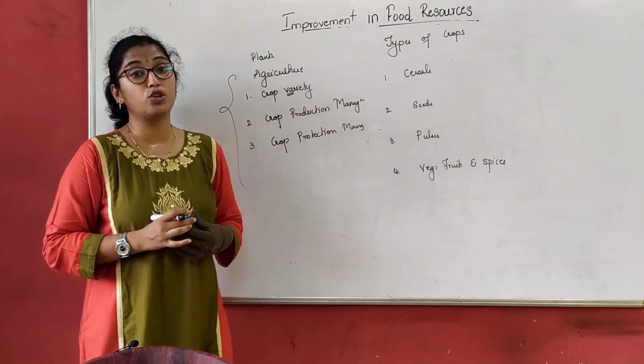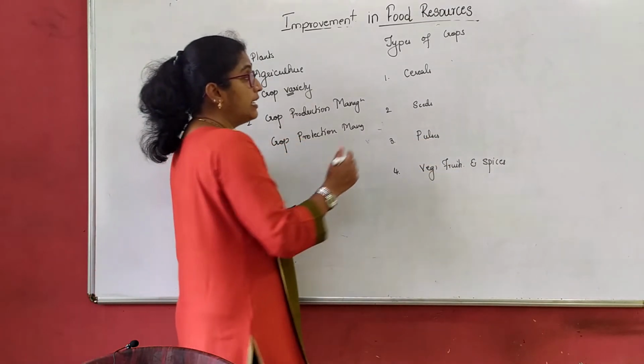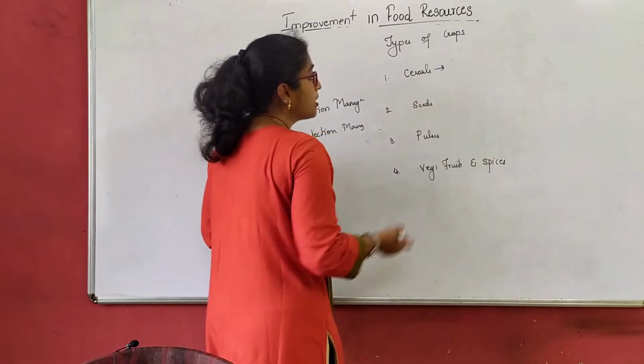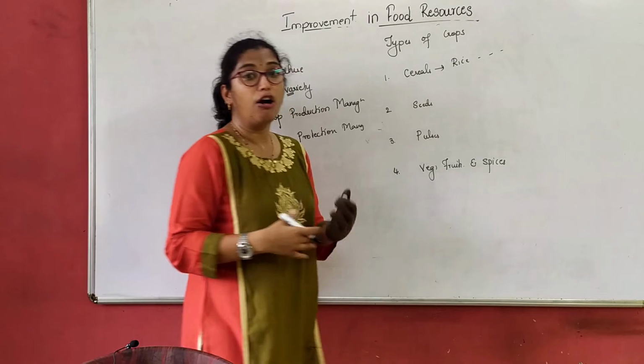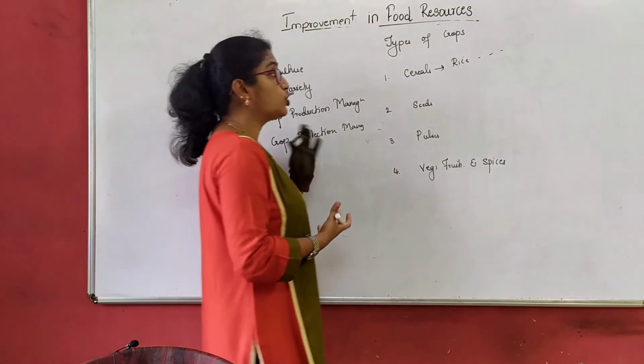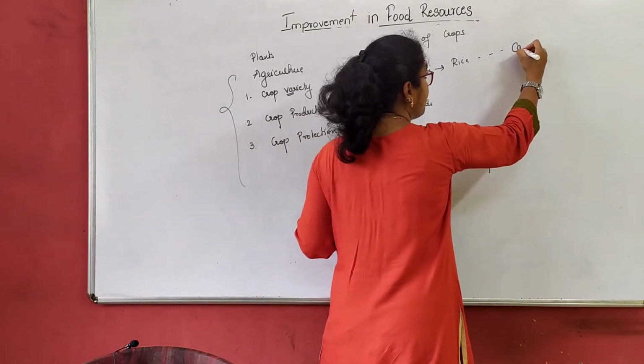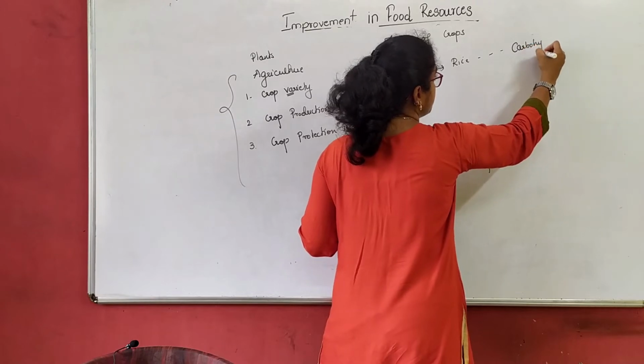These are the source of nutrients which they provide. Now when I talk about cereals, rice, wheat, jowar, paddy, all of these come under cereals. They are the main source of carbohydrates.